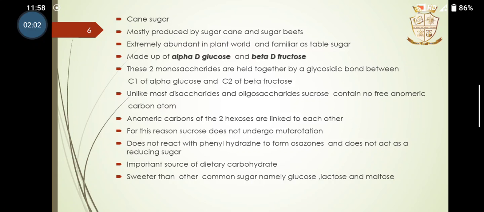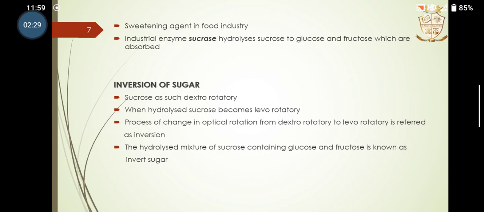Unlike most disaccharides and oligosaccharides, sucrose contains no free anomeric carbon atom, because the two anomeric carbons of the two hexoses are linked to each other. For that reason, sucrose does not undergo mutarotation, does not react with phenylhydrazine to form oxazone, and does not act as a reducing sugar. It is an important source of dietary carbohydrate. It is sweeter than other common sugars, namely glucose, lactose, and maltose, and it is a sweetening agent in the food industry.